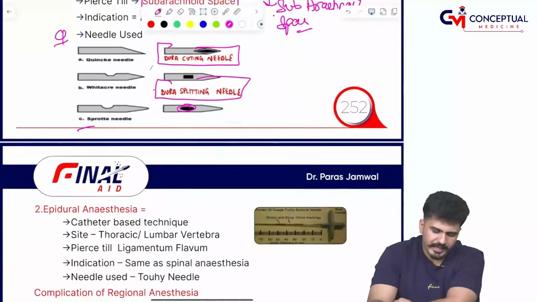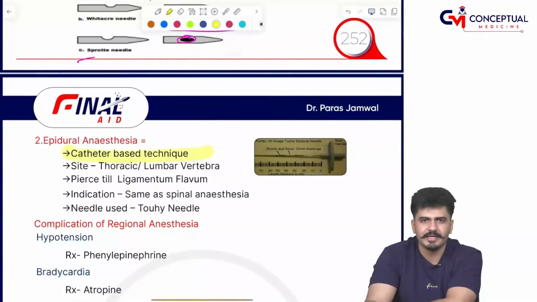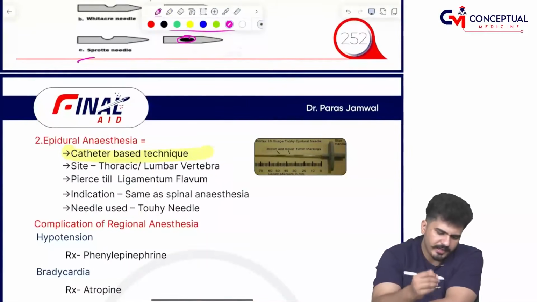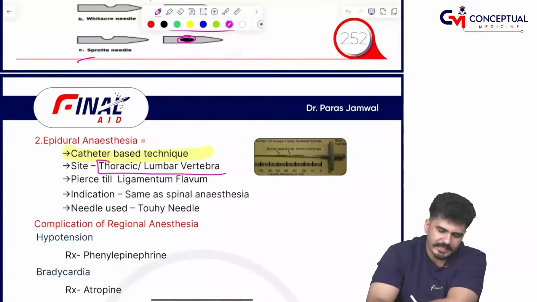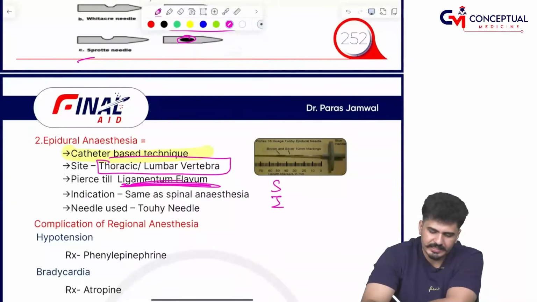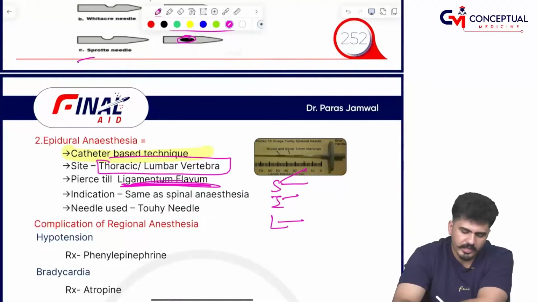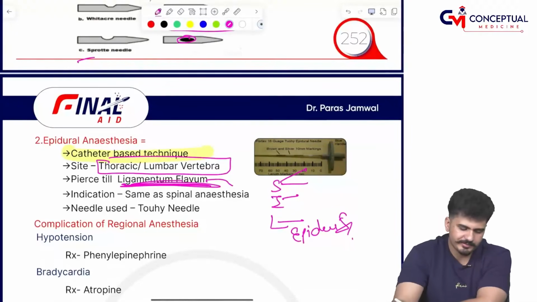Now coming to epidural anesthesia. This is a catheter based technique, in which a catheter is placed and drugs are given. The site is the thoracic and lumbar vertebrae. You pierce the skin, subcutaneous fascia, then the supraspinous and interspinous ligaments, then the ligamentum flavum. After the ligamentum flavum, you enter a space called the epidural space.